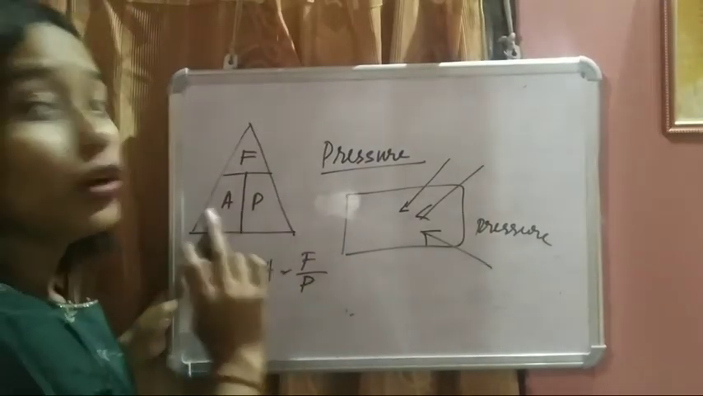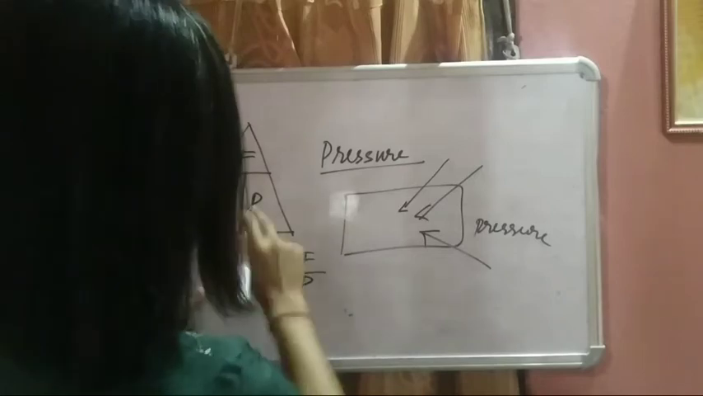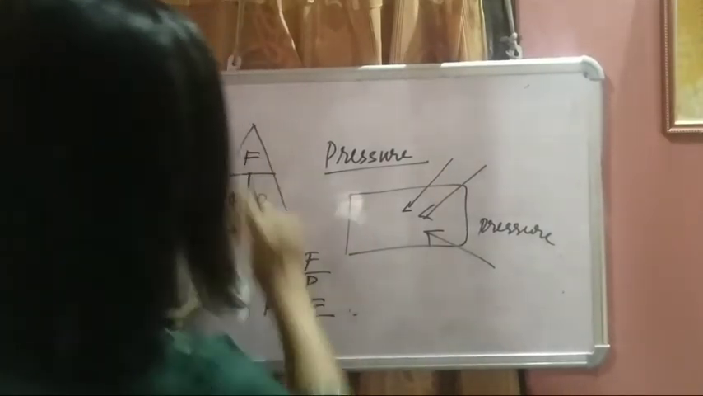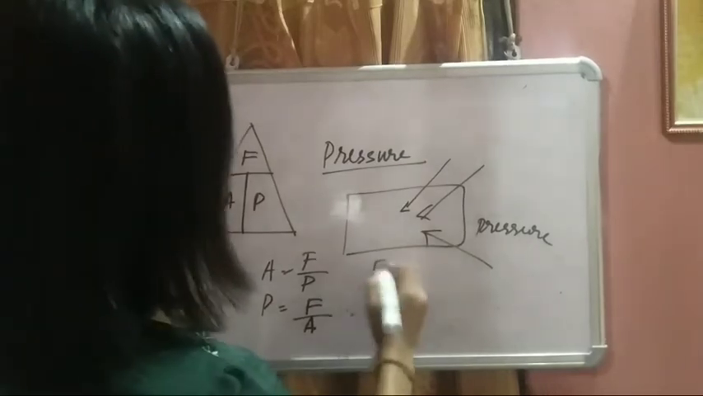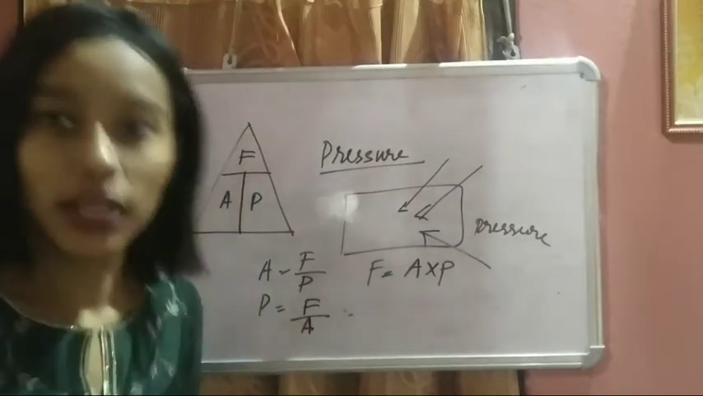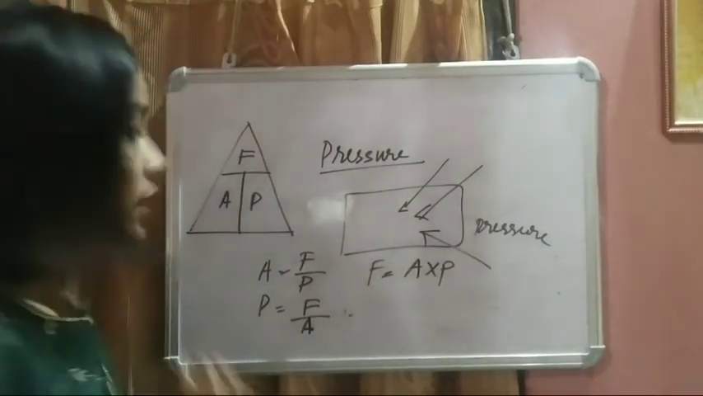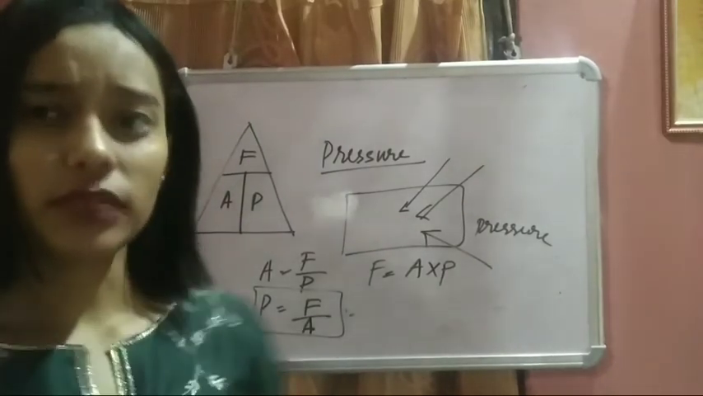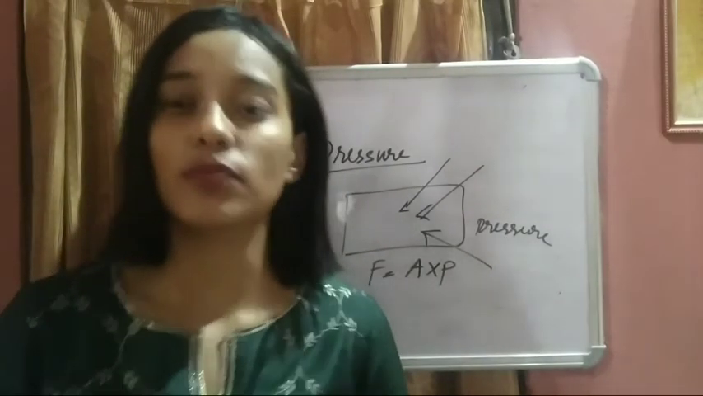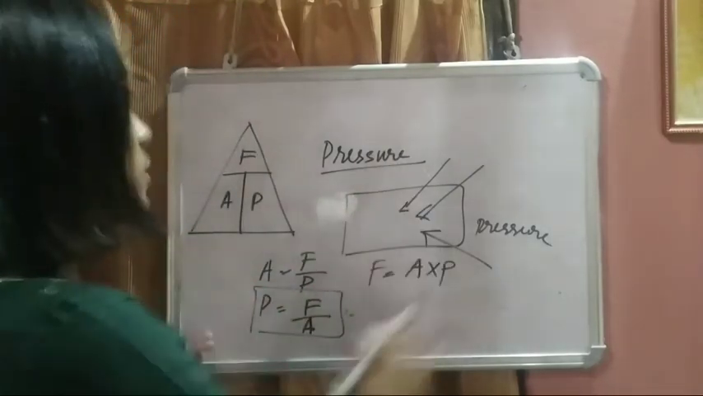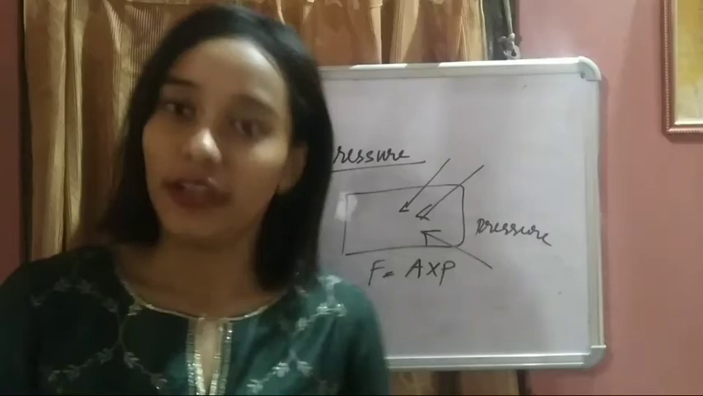To find the area, what will you do? Area equals F by P. To find the pressure, F divided by A. To find the force, F equals A into P, area into pressure. In this chapter, we usually discuss pressure, and there might be some numerical problems we need to solve. For that, we will find the formulas by this FAP triangle.